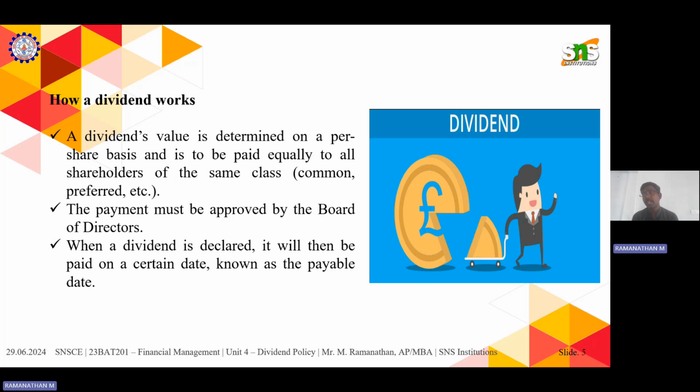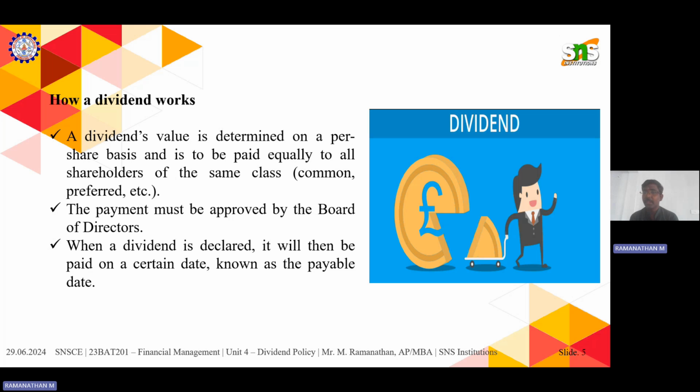If you take Reliance Industries, Reliance and the concerned promoters will be the board of director members. In Adani Group, Adani and another person holding the maximum number of shares will be board members. There will be nearly 20 to 40 board members in a company.